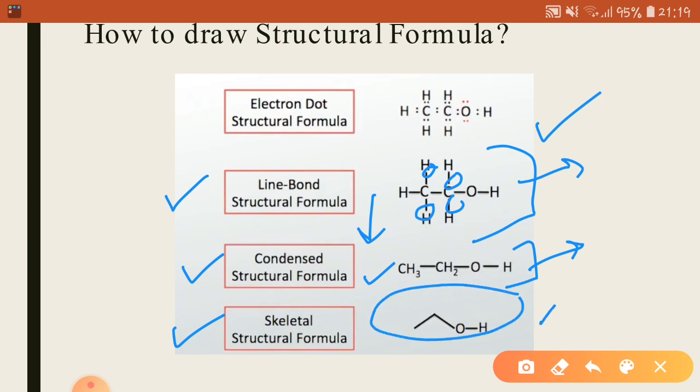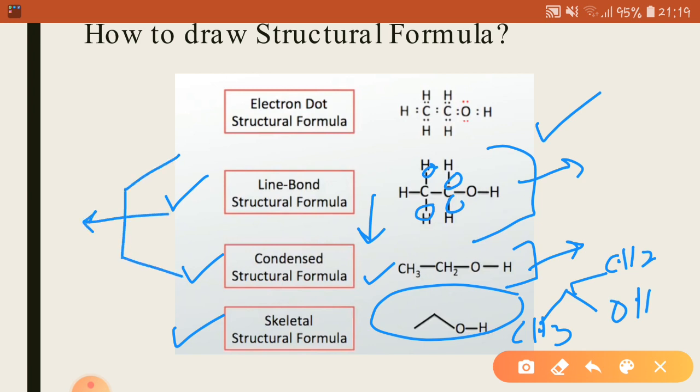This means that if you are writing a compound like this, then here CH3 is present and this point shows the CH2 group. This is not part of your syllabus. You just have to limit yourself to these two ways, the line bond structural formula and the condensed structural formula. The rest of the ways will be discussed in your next classes in your first year or second year.